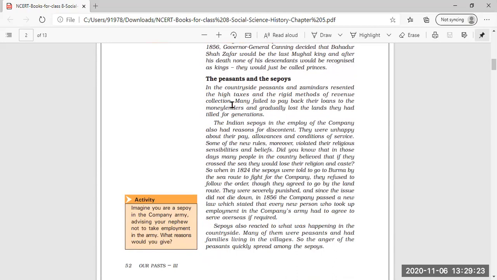Now, these peasants and zamindars in the rural areas resented the high taxes, because high taxes were demanded by the East India Company to gain more and more profit from the Indians. And that is why the peasants and the Indian zamindars denied giving the high taxes to the East India Company. And the very harsh methods of revenue collection were there.